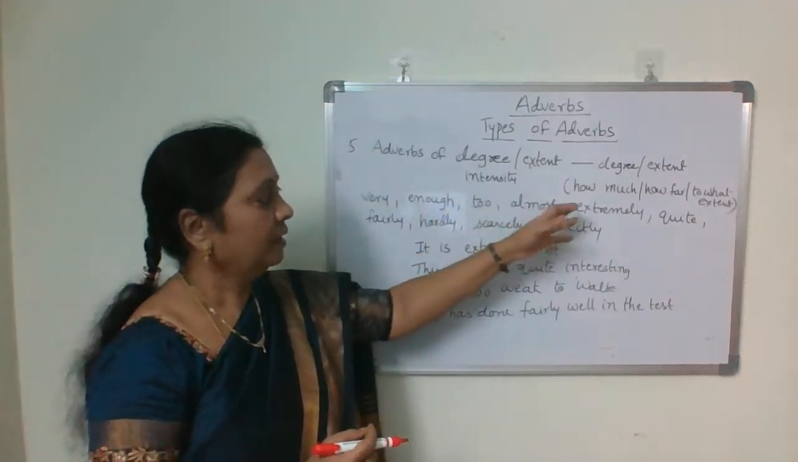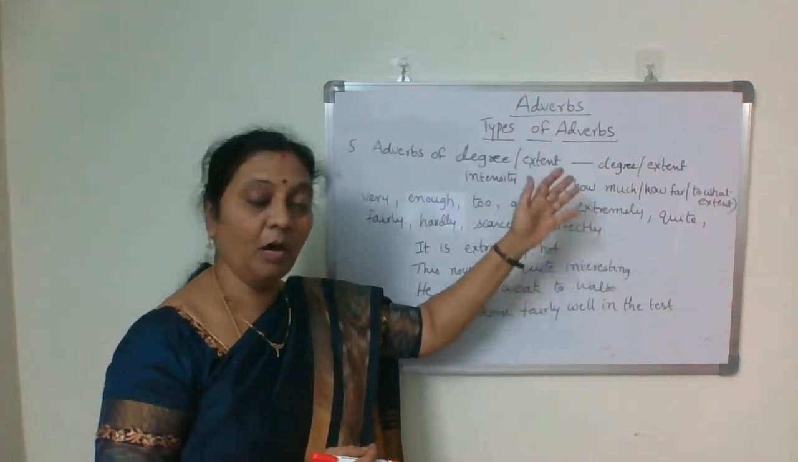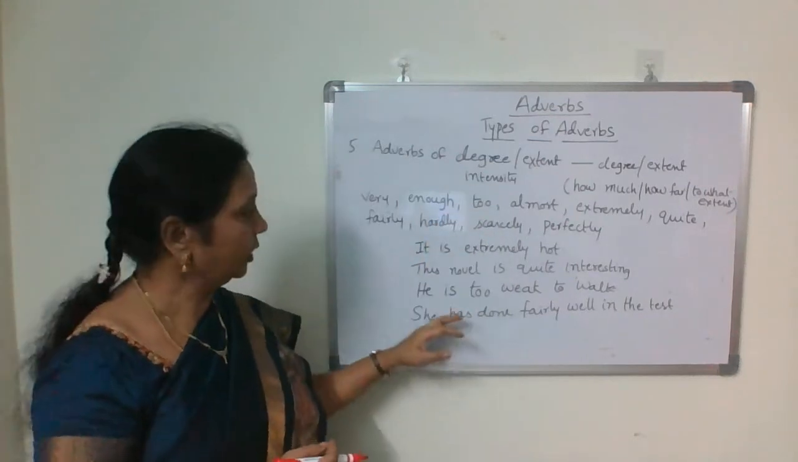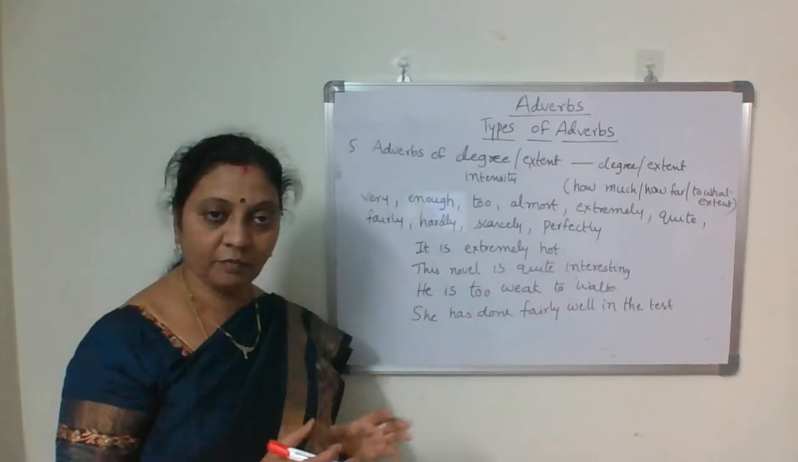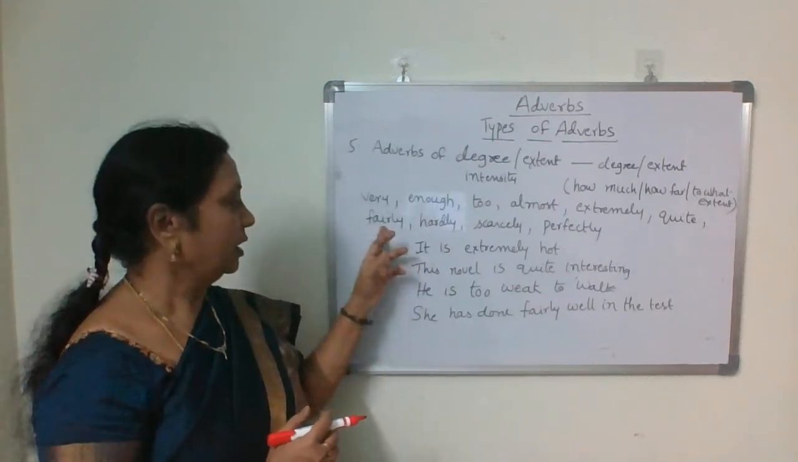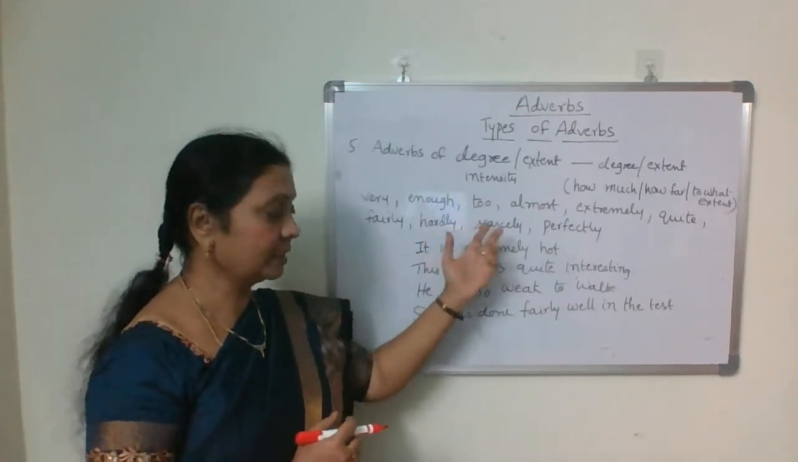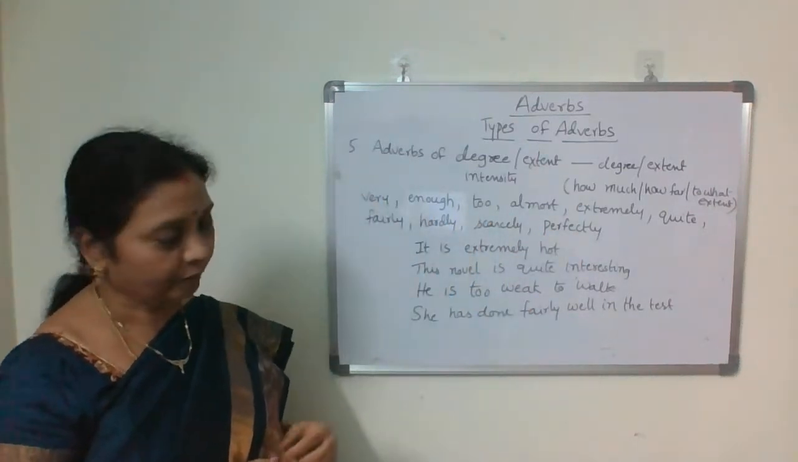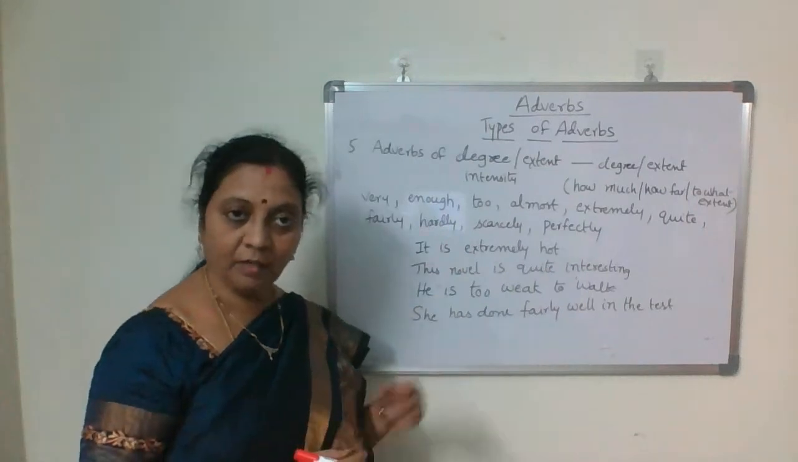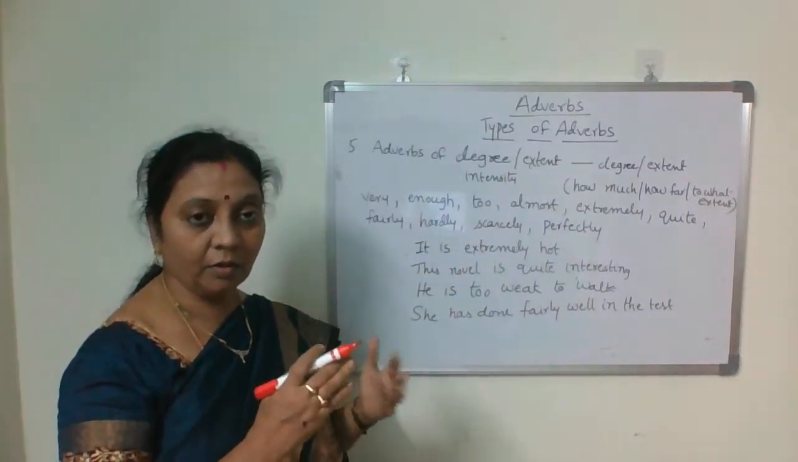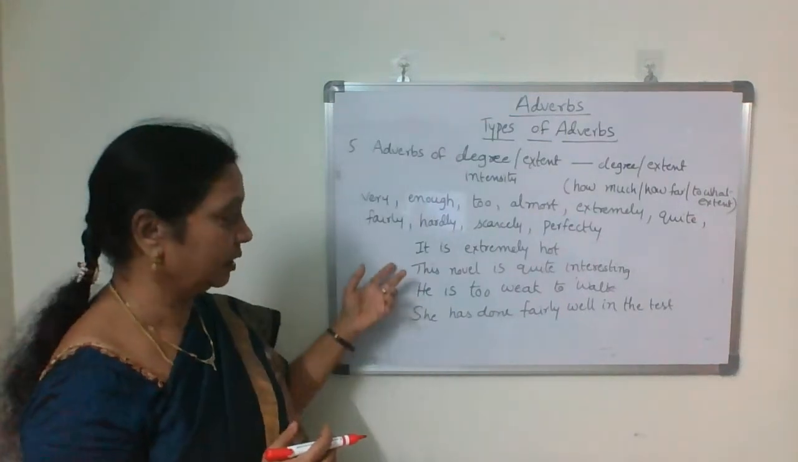So to what extent, or how much, or how far? For those questions, we get the answers here. The words are very, enough, too, almost, extremely, quite, fairly, hardly, scarcely, perfectly. Hardly and scarcely we will do in detail later. All these words we use under adverbs of degree, or to what extent we do that.